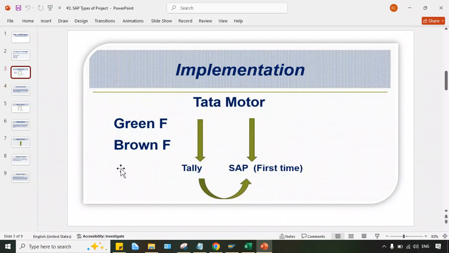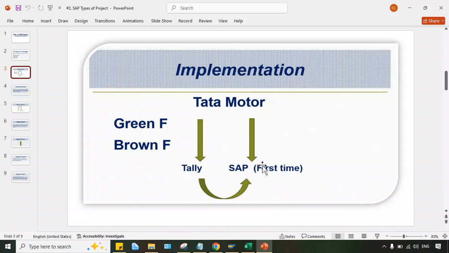So if we talk about implementation, then it is divided into two parts, greenfield implementation and brownfield implementation. Look at this example: Tata Motors is using one ERP, like Tally, and it is replaced by SAP. This is called a legacy system, right? So here the legacy system will be replaced by SAP. This is the example of brownfield implementation.